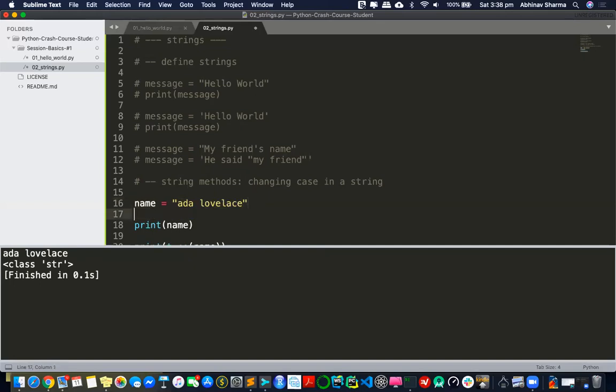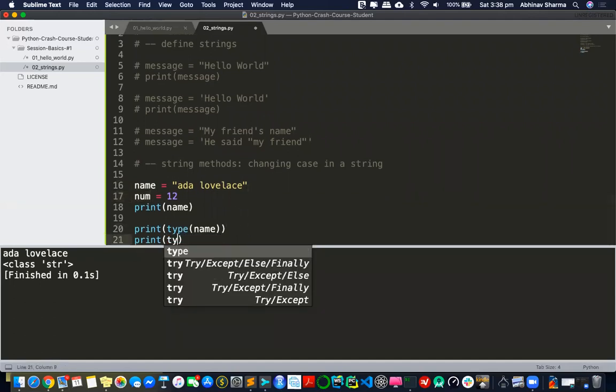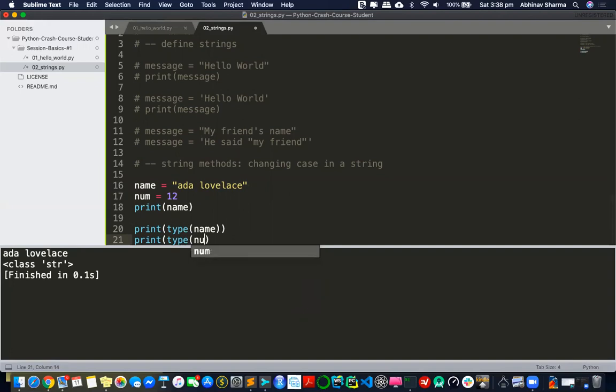Now imagine I say a number, 12. You'll say it's just a number, but this is also an object. So I'll show you. If I put it inside type and pass num, this is class int. There's an integer class which supports numbers. So what I'm trying to convey is that any variable you assign, even a numerical string or anything, will be an object.